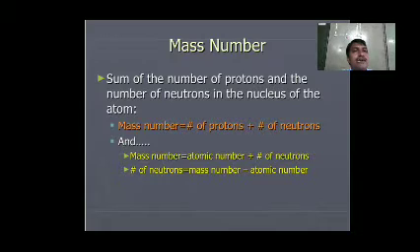Mass number A is equal to the number of protons, which is the atomic number Z, plus the number of neutrons, which is N. A is equal to Z plus N. Therefore, the number of neutrons N is equal to A minus Z.